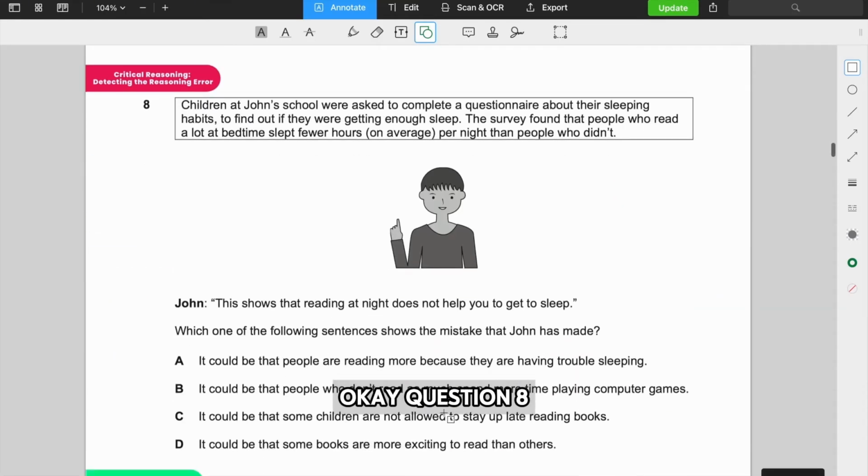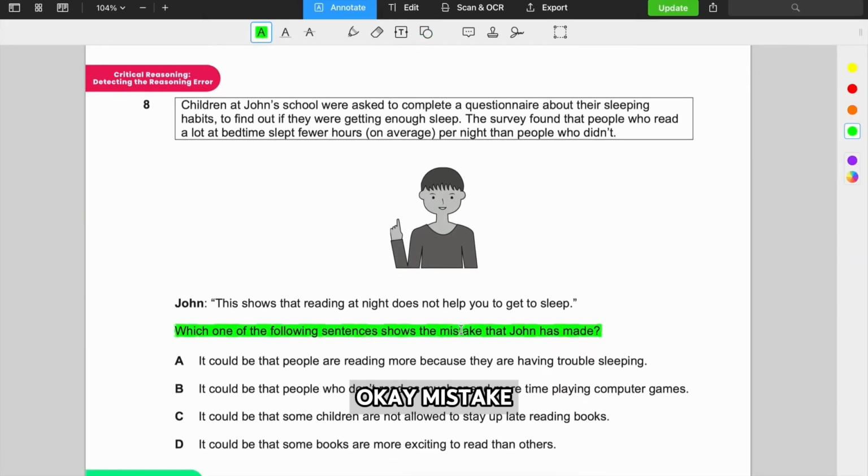Okay, question 8. So what is a mistake that John has made? Okay, mistake. Alright, so how do we work out the mistake? Well, let's read this together. Children at John's school were asked to complete a questionnaire about their sleeping habits to find out if they were getting enough sleep. The survey found that people who read a lot at bedtime slept fewer hours on average per night than people who didn't.